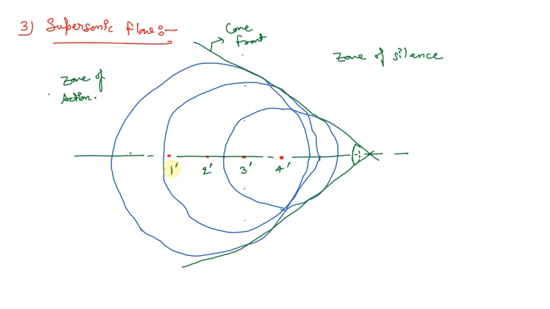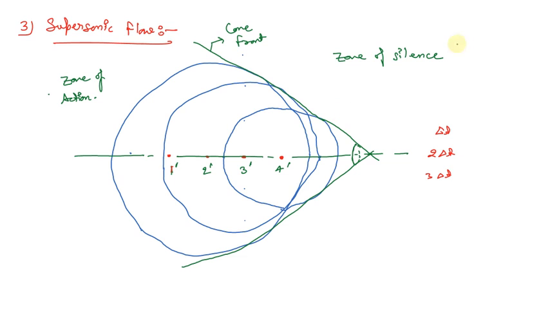After delta t period of time, this object moves to position 2 dash, after 2 delta t it moves to position 3 dash, and after 3 delta t it moves to position 4 dash.